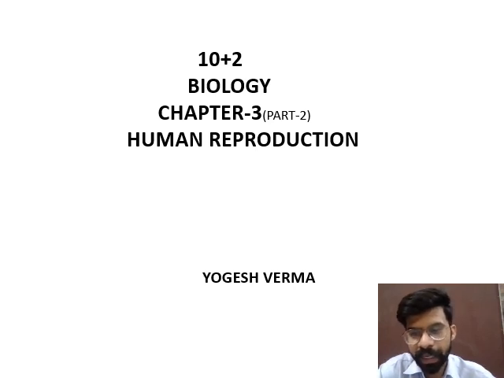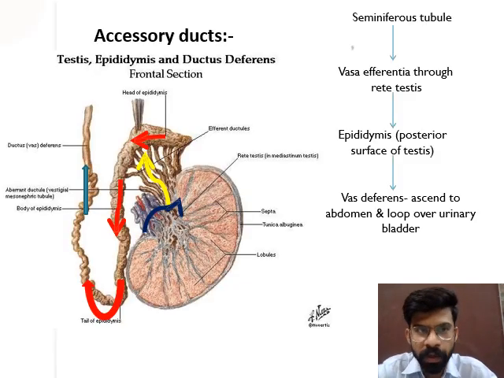Today is the second part of human reproductive system, chapter third of plus two biology. In the previous day's lecture, we covered the human male reproductive system. This is the topic regarding accessory ducts present in the human male reproductive system and the pathway of flow of sperm.